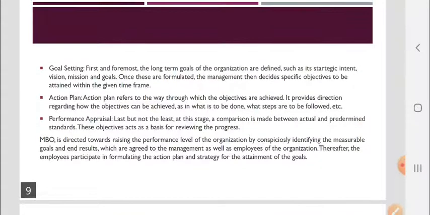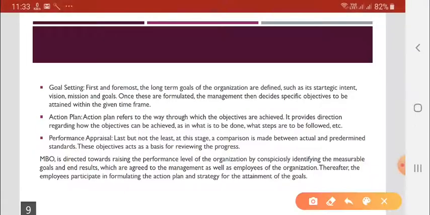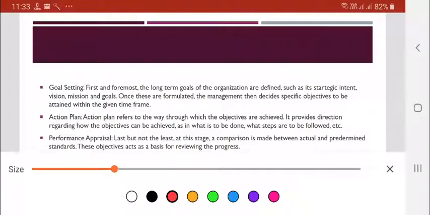Here we are describing the same process. Goal setting: first and foremost, the long term goals of the organization are defined, such as the strategic intent, mission, vision, and goals. Action plan refers to the way through which the objectives are to be achieved. Performance appraisal: at this stage a comparison is made between the actual work determined and the standards.